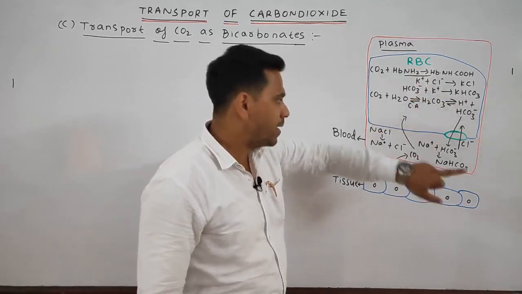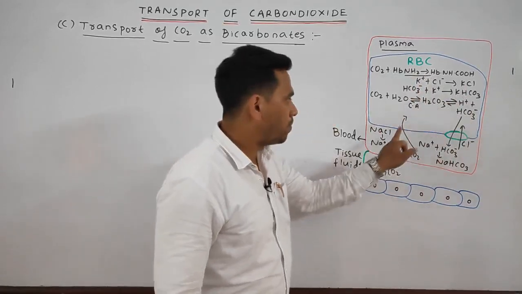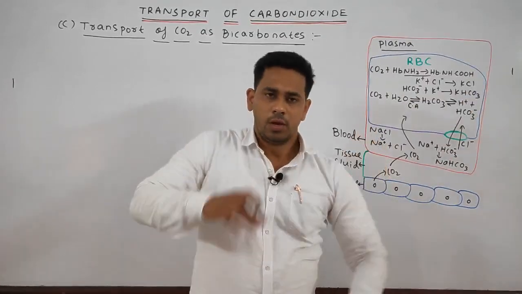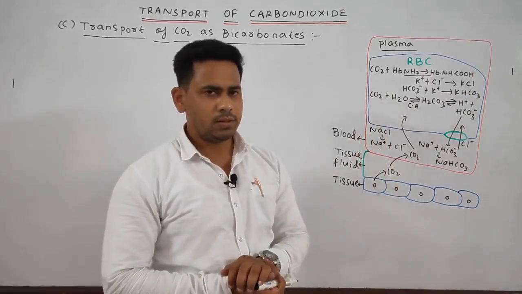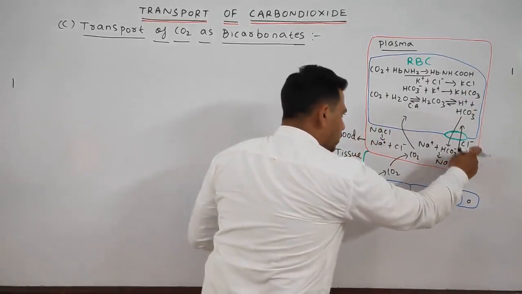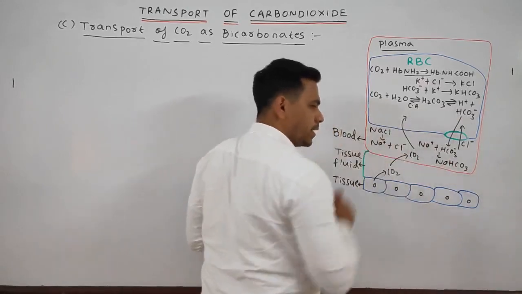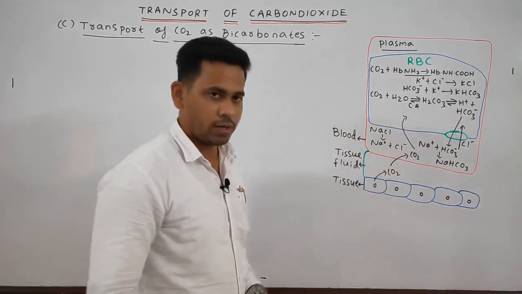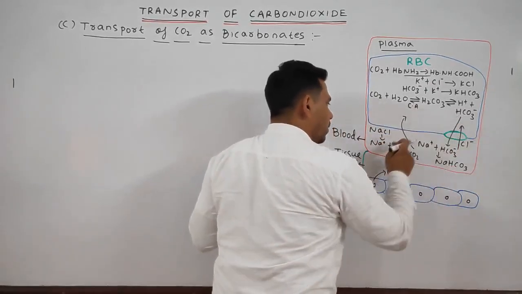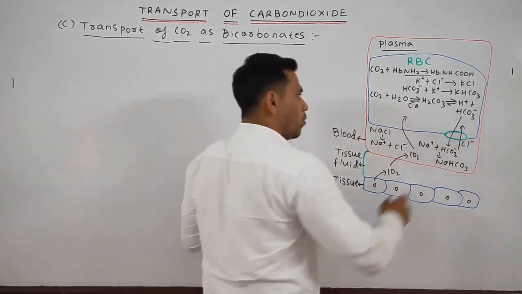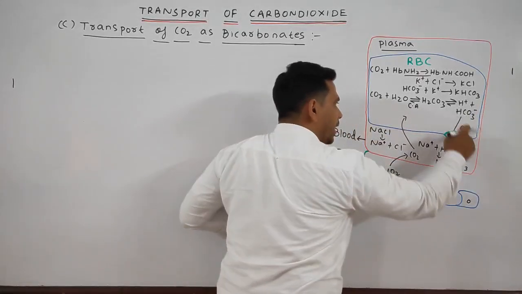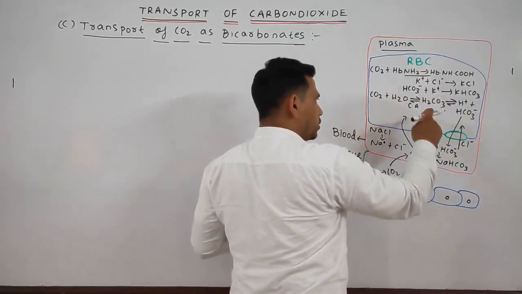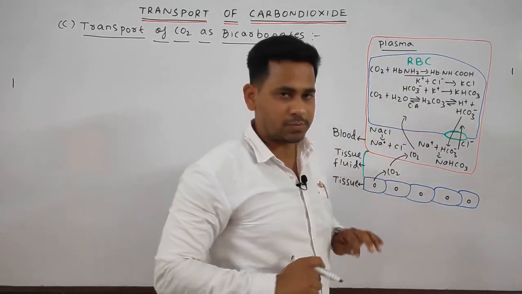Some potassium combines with the chlorine that goes inside from the plasma to the RBC, to form potassium chloride. You can ask one thing: why is the chlorine going inside but sodium is not going inside, because obviously the plasma has sodium chloride, which dissociates into sodium and chlorine. But why does only chlorine go in but sodium can't go in? And also why is the bicarbonate ion coming outside from the RBC to the plasma? Okay, but why is the potassium not coming from the RBC to the plasma?